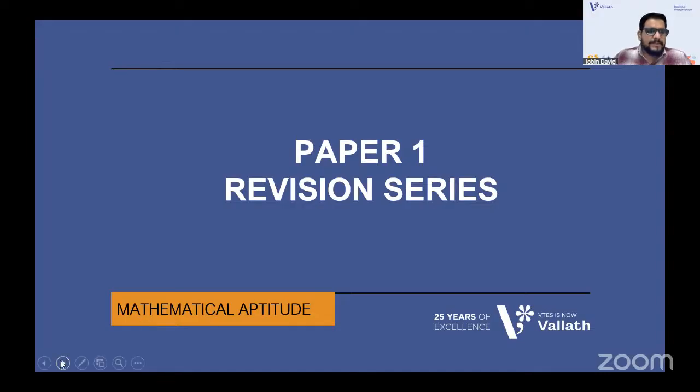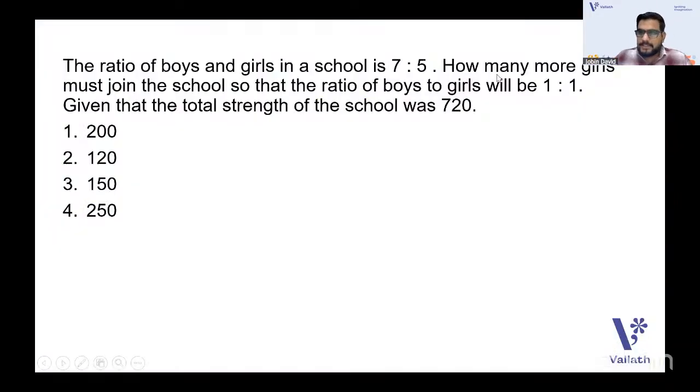Going to the first question, guys. Do along with me, try it out and then tell the answer. The ratio of boys and girls in the school is 7:5. How many more girls must join the school so that the ratio of boys to girls will be 1:1? That means equal boys and equal girls. Given that the total strength of the school was 720.